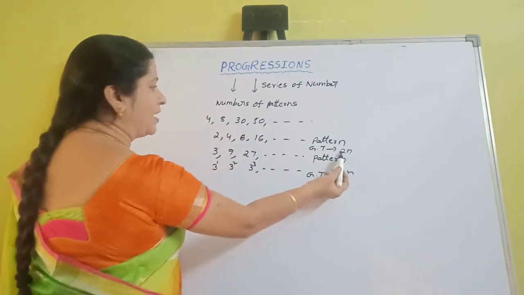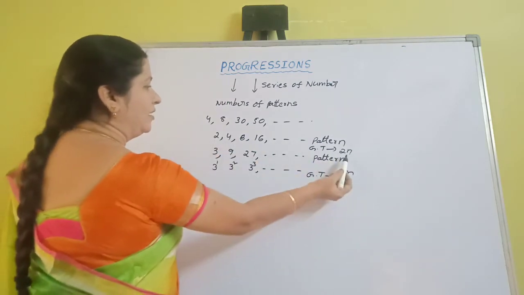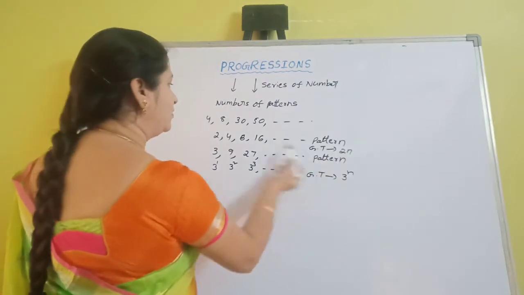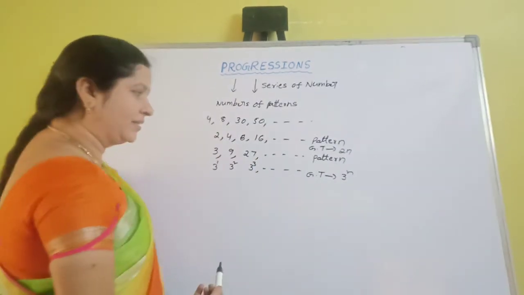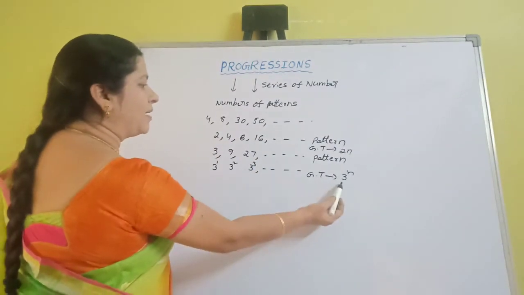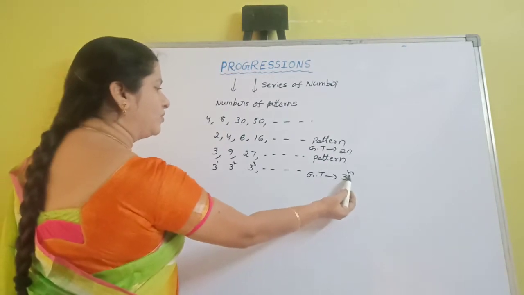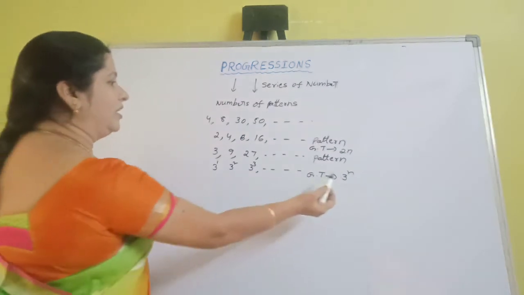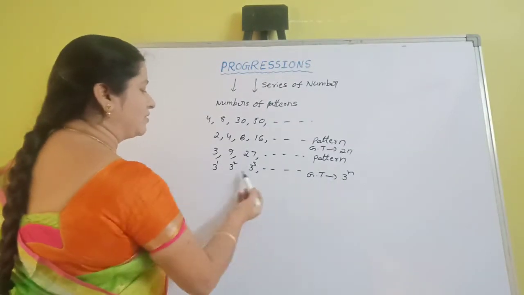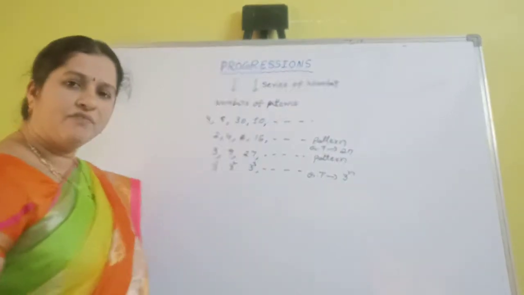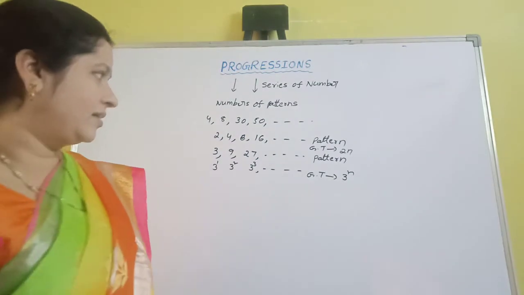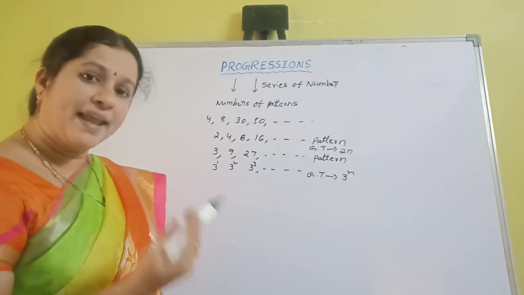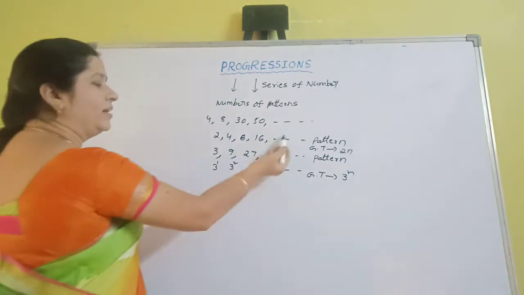If you take natural numbers for n, every term is in the form of 2n. If n equals 1, the first term is 2. If n equals 2, the second term is 4. If n equals 3, the third term is 8, like this. In the other general term also, n starts with 1, so 3 power 1, then 3 square, 3 cube, like this. Every pattern has a general term, and by using the general term you can easily find the next term or the 20th term.